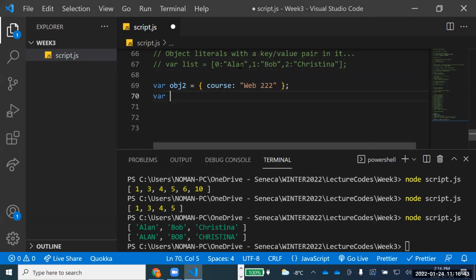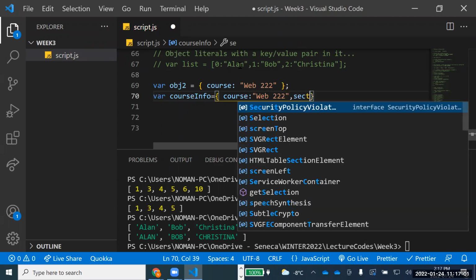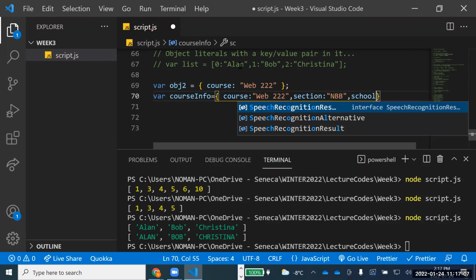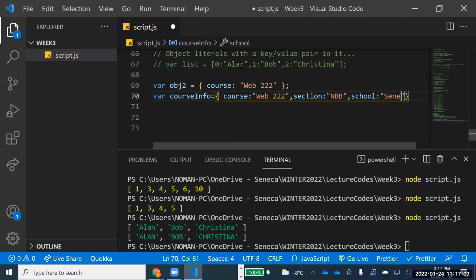Okay, so for example, if I want to create a course info object, I'll say the course is WEB222, right? Now I want to add another property. I'll say comma, section, and for example, NBB, right? And I say school, and Seneca.